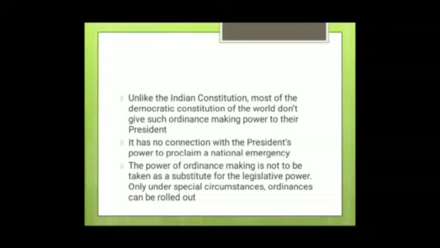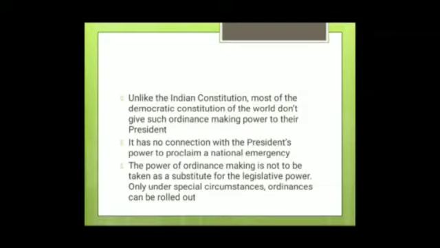If I read exactly what Article 123 says, listen carefully.